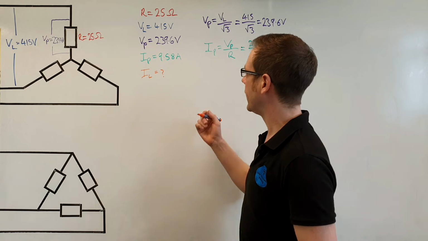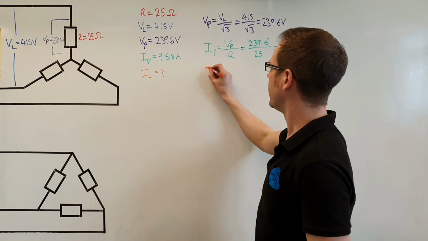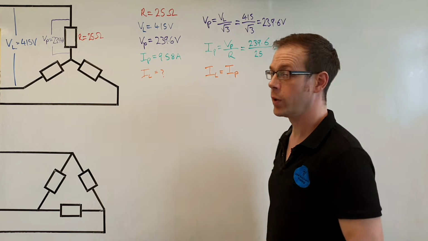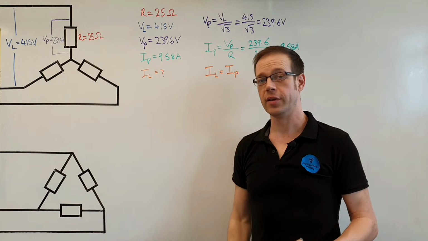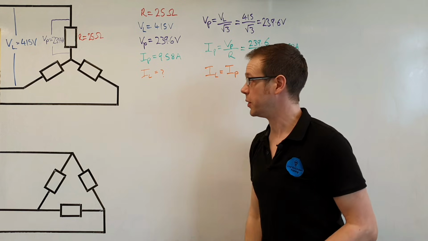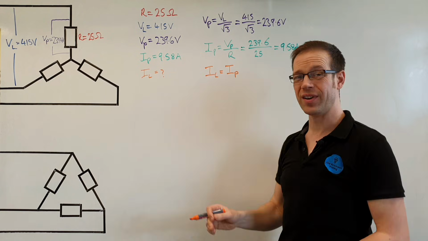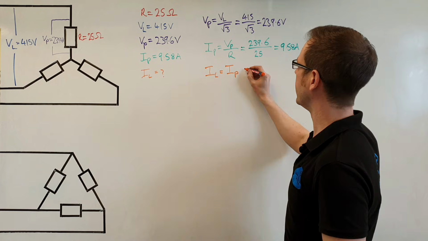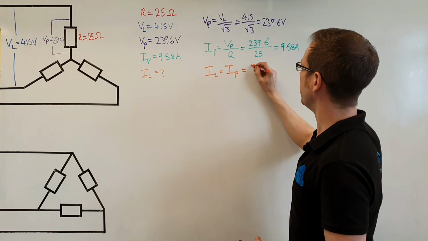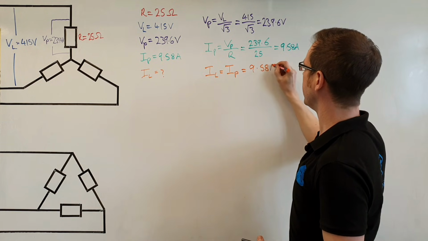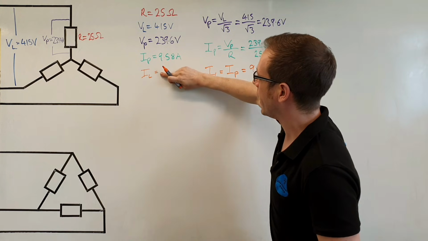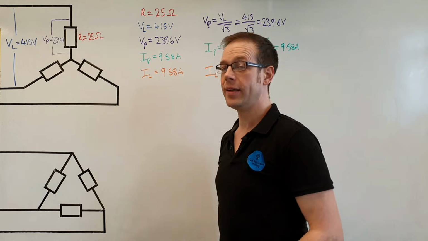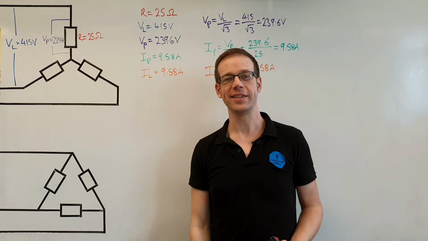So we can now perform the calculation, IL is equal to IP, and that's pretty much the simplest formula that you'll ever use in electrical science, because line current and phase current are the same value in a star connected load. So we can now say that that is equal to 9.58 amperes. So that's a nice easy answer to do. We've got 9.58 amperes. And that is question 1 on this worksheet completed.